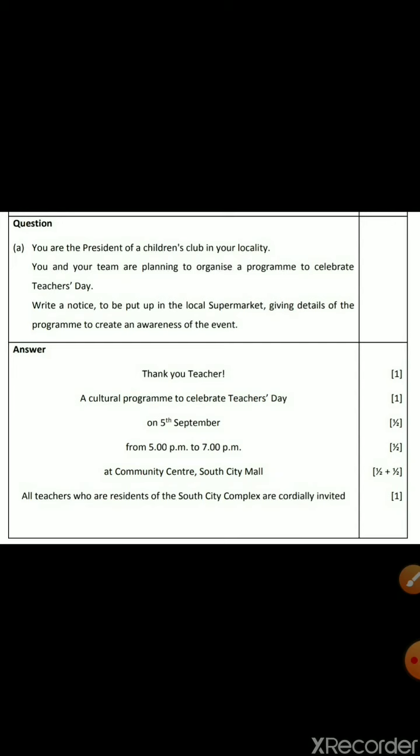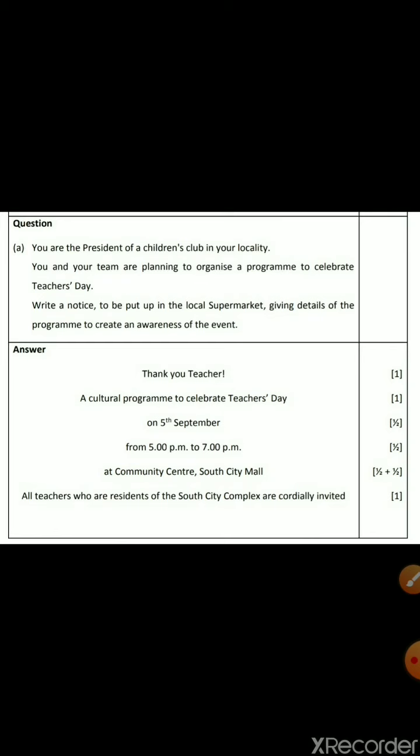In this notice, the year is not mentioned, but when we write the notice we must write the year, and the year will be 2020 if you are writing the notice in 2020. If it is 2021, then we must write 2021. So depending on our present day, we must write the year. Then the time, from 5 p.m. to 7 p.m., a 2 hour program. It can be either in the morning, afternoon or evening. Because time is not mentioned in the question, we can write any time.